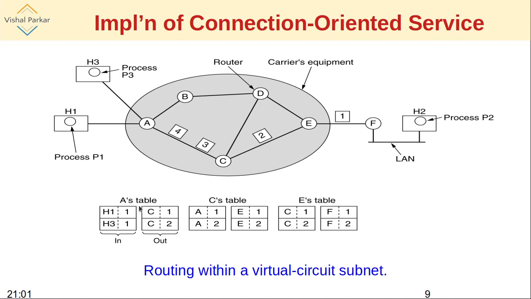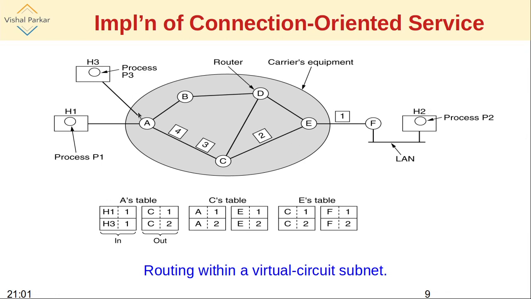So here the routing tables are somewhat different. Once the connection is established, it is identified with one identifier, a label associated with it. Here the VC identifier may be selected to be 1. So the path from H1 to H2 is given the label 1. Similarly, there is one more host H3 which is trying to communicate with H2.